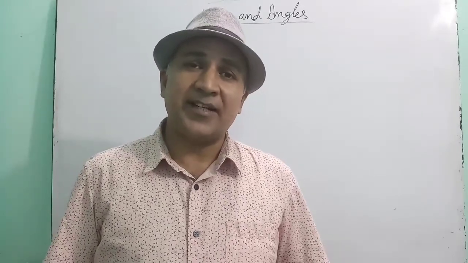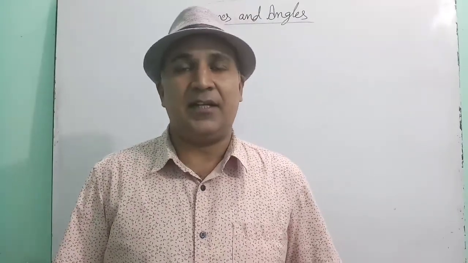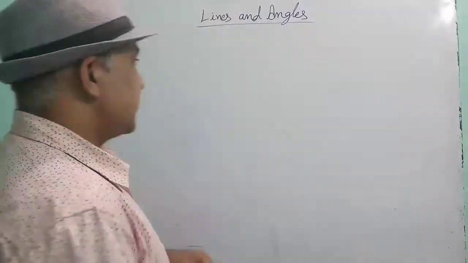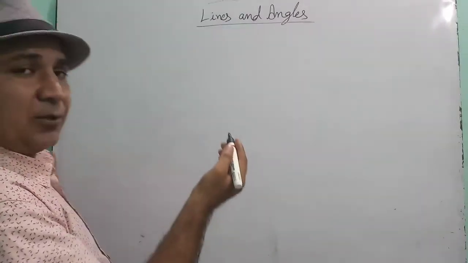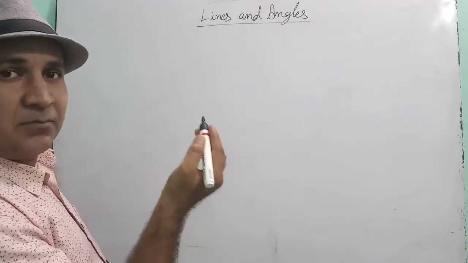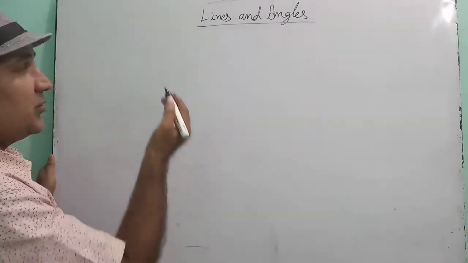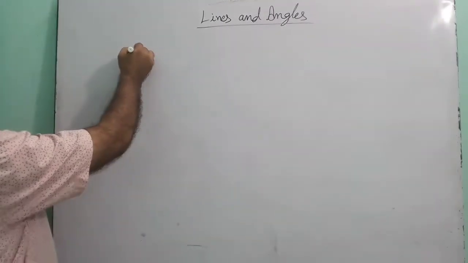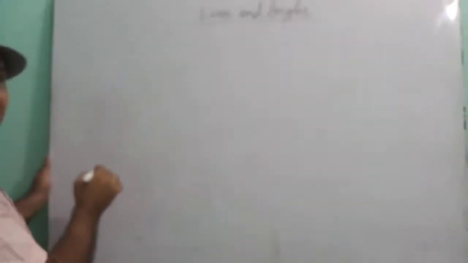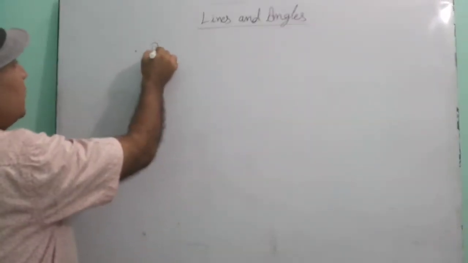Today we are going to start a new chapter, lines and angles. Children, we are going to be familiar with some terms that we will use in this chapter. I hope you know this dot. This dot is called a point.